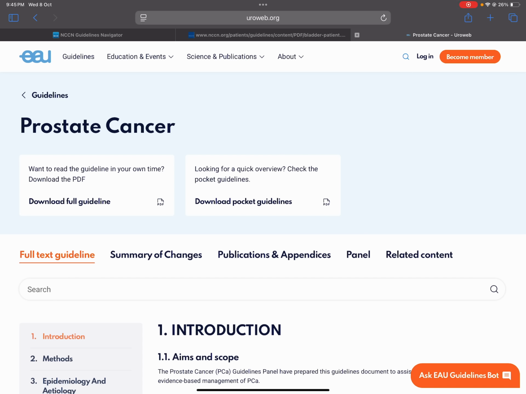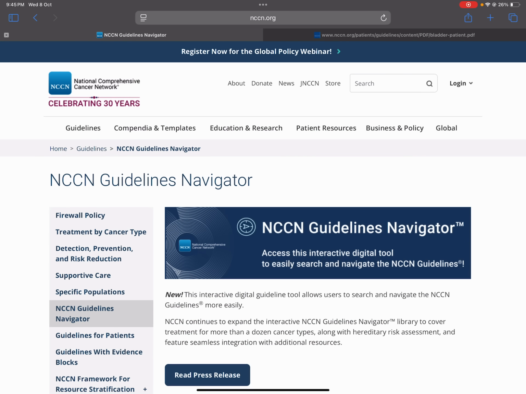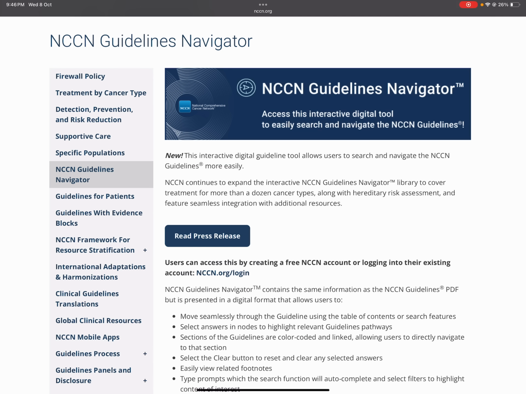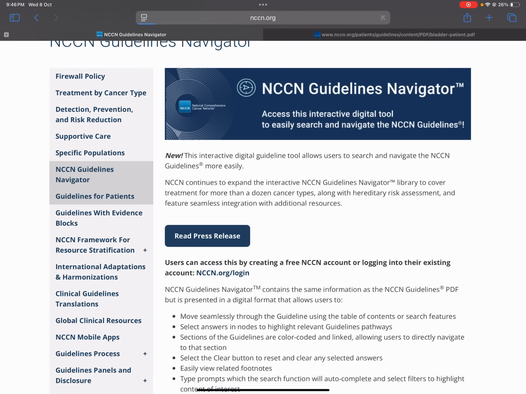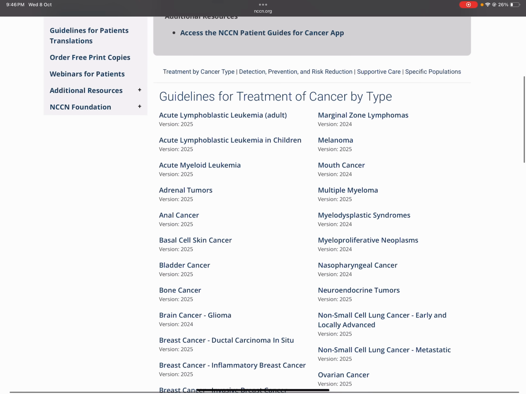The next important resource which we will be talking about is the NCCN guidelines. NCCN stands for National Comprehensive Cancer Network. It is a network of 33 cancer research institutes in the United States of America, and it has been publishing these guidelines based on extensive research across the American institutes of cancer research. So just if you type NCCN again, you'll be redirected to their website, and NCCN guidelines for patients is a